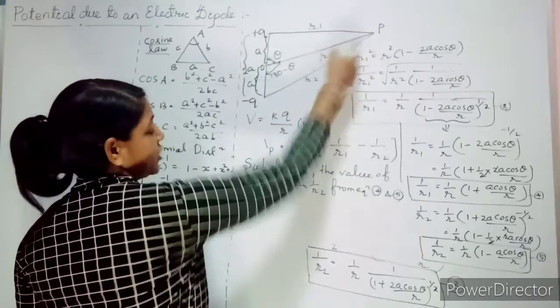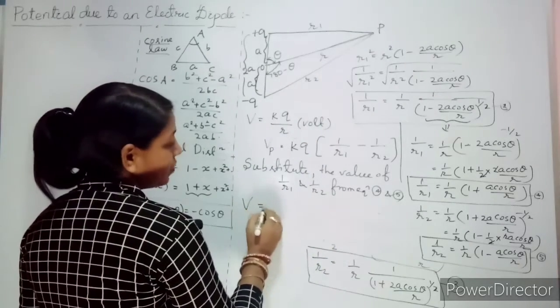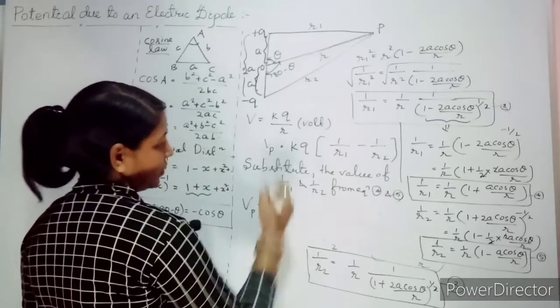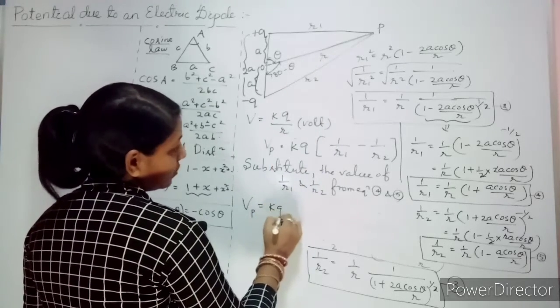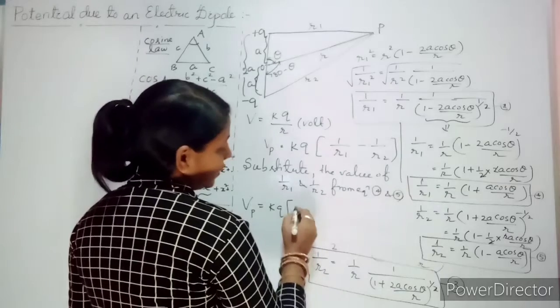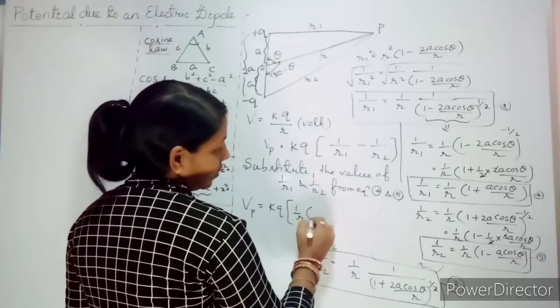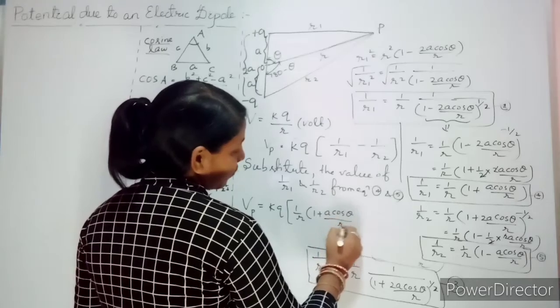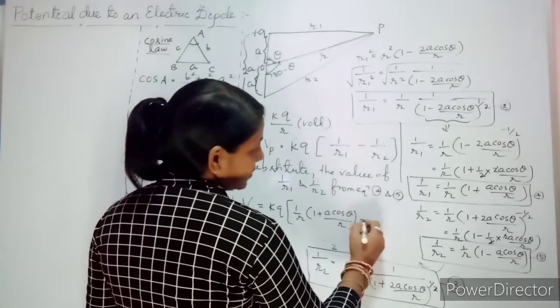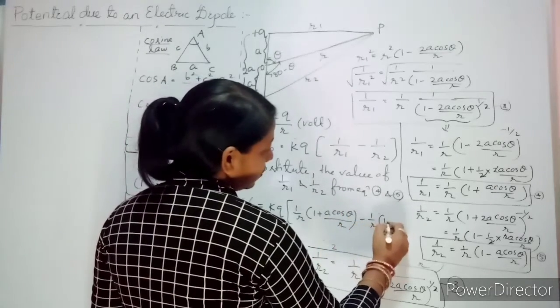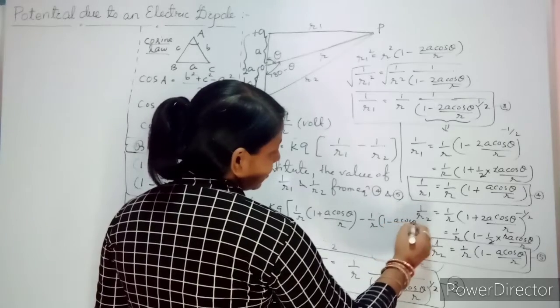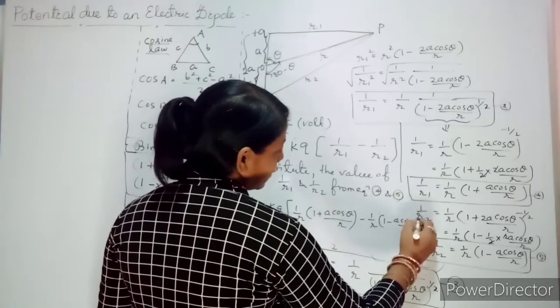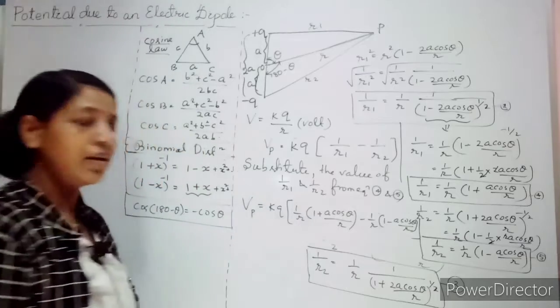Your potential at this point P. So V equal to, that is potential at point P you are considering, KQ. Now substitute 1 by R1, what it is? 1 by R whole into 1 plus A cos theta by R. This is minus 1 by R whole into 1 minus A cos theta by R. Keep it in a rectangle box.